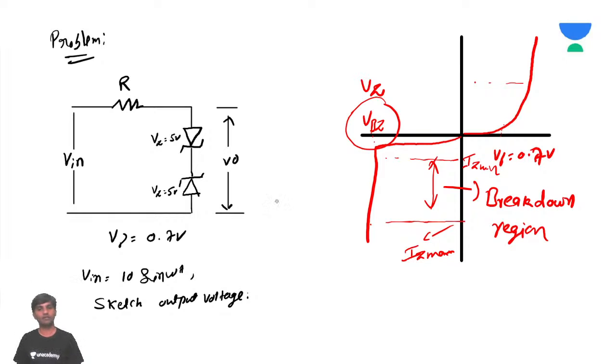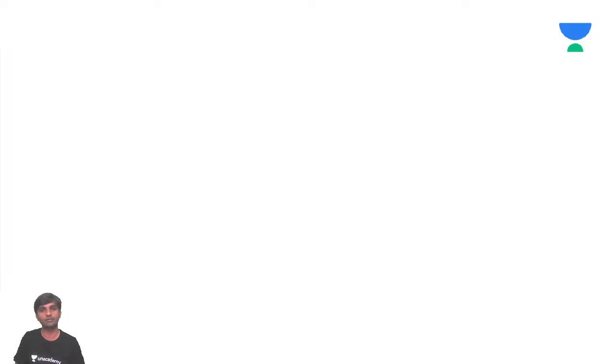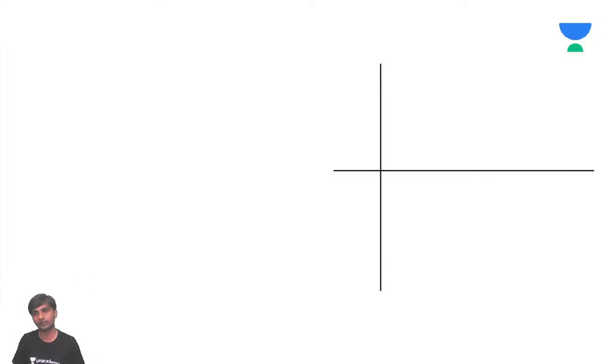Okay, now we'll see what happens for the positive half cycle of the input. As it said, the input is going to be 10 sin omega t. So first we'll try to sketch the input waveform so that we'll have some clarity on this. For my convenience, I'm trying to draw the input and output waveform.